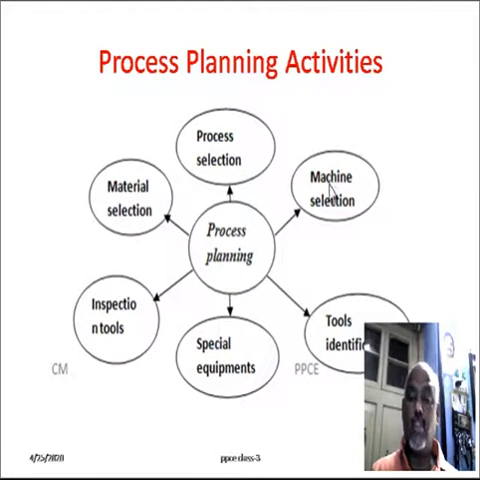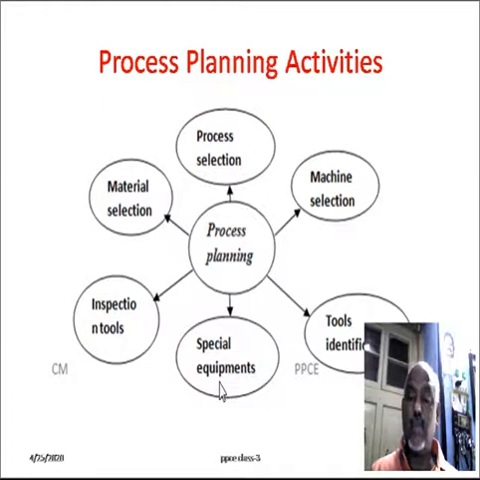And then machine selection. Proper machine will be selected for the manufacturing process. If the production rate is high, means we go for the high machine capacity. If we need the high quality of the product, means we will select the proper machine tool. It may be a CNC machine tools also. And then tool identification. Proper metal cutting tool will be identified through the process planning activity.